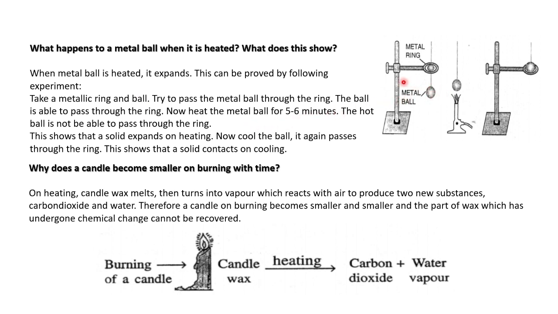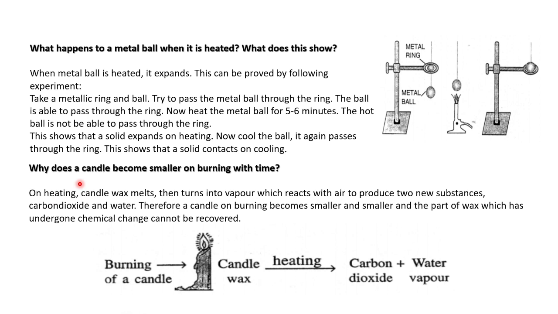Now the hot ball cannot move through; it will be fixed above the ring. Before that, it passes through the ring. After we heat the ball, it cannot pass through the ring. So it shows the metal will be expanding on heating.